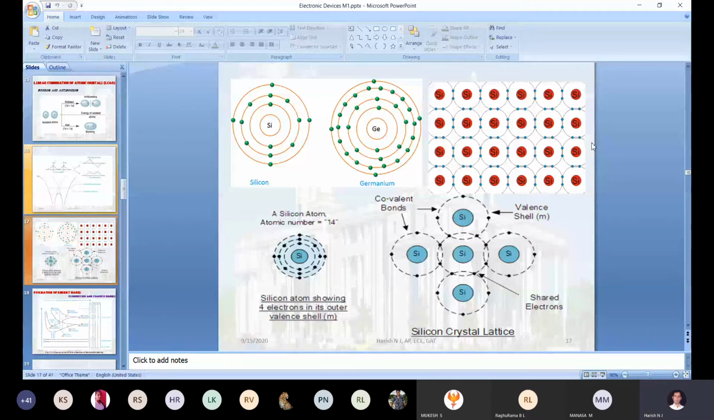Mesh kind of a thing. And we are arranged in a very good manner, very proper, in a repeated manner. Just check it out here. Correct. So once you put a larger number of silicon atoms together, what are the things that will happen? Initially, what are the valence electrons there?